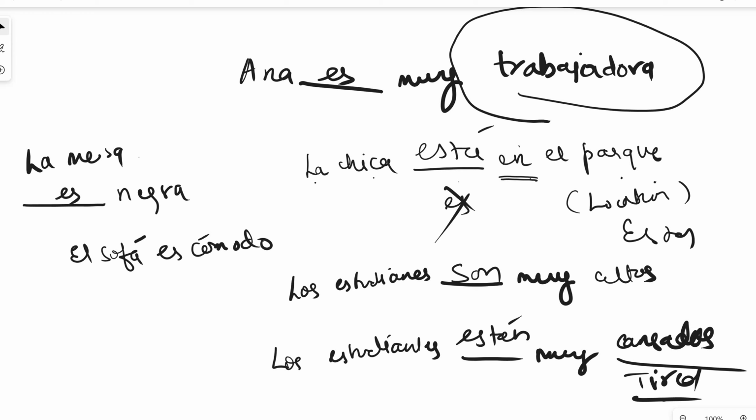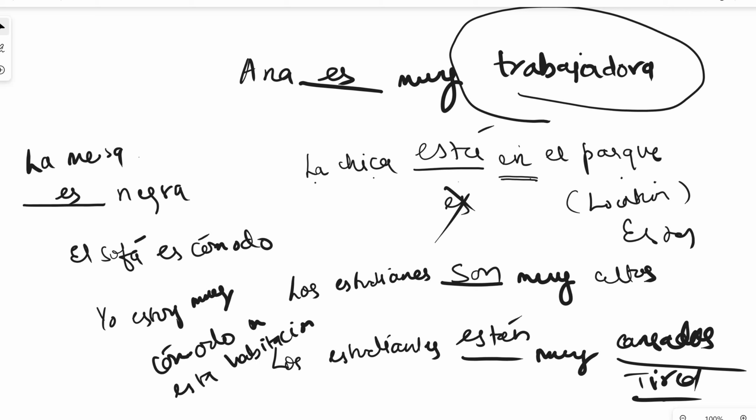For example, I am very comfortable in this room, so yo estoy muy cómodo en esta habitación. In that case, I'm talking about my state. But if I say this chair is comfortable, the sofa is comfortable, obviously I'll be using ser because I'm talking about the inherent trait of the object. So these are the main differences between the ser and estar.